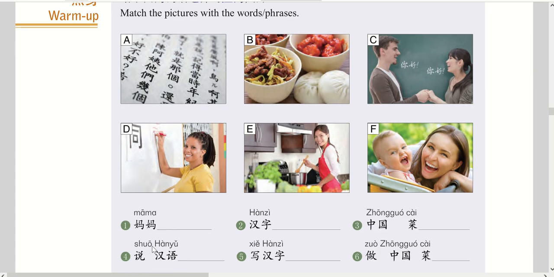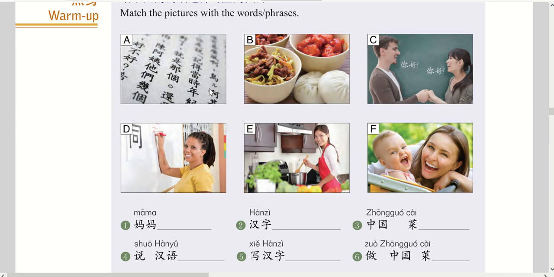The fourth one is shuo Hanyu, speak Chinese. The answer is C. The fifth one is xie Hanzi, write characters. The answer is D. And the last one, zuo Zhongguo cai, make Chinese food. The answer is F.